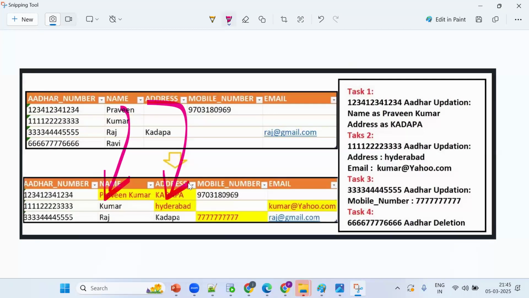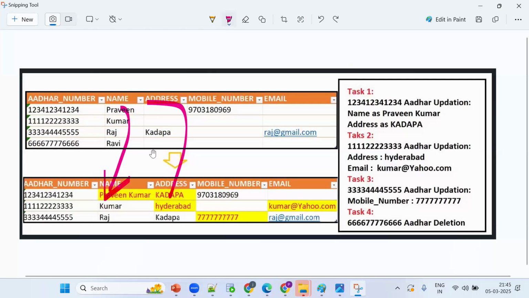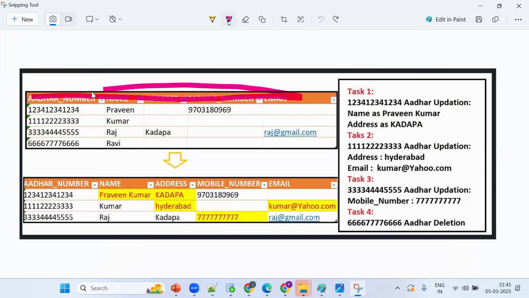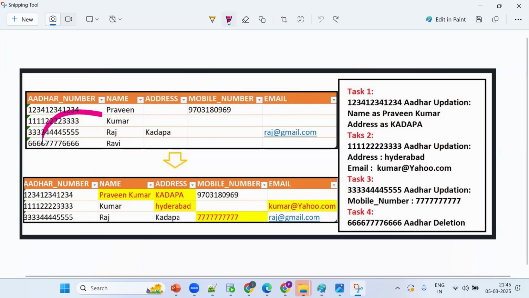Update, manipulation language. Remember, the update command. When you want to change the definition, we should go for ALTER. When you want to change the data, we should go for a DML, not a DDL. When I want to change the definition, it's a DDL. When I want to change the data, it's a DML.